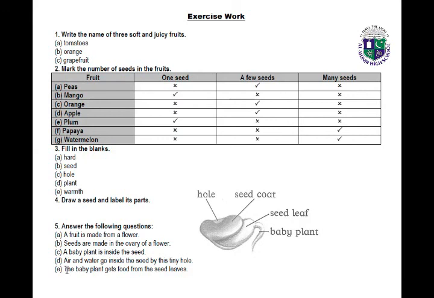Number D is: why does a seed have a tiny hole? Air and water go inside the seed by this tiny hole. Question number E is: how does the baby plant inside the seed get its food? The answer to this question is: the baby plant gets food from the seed leaves.